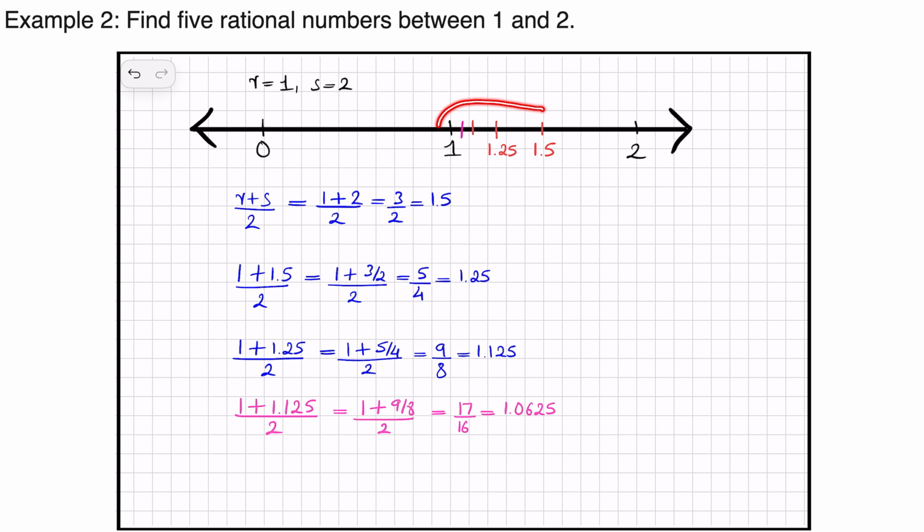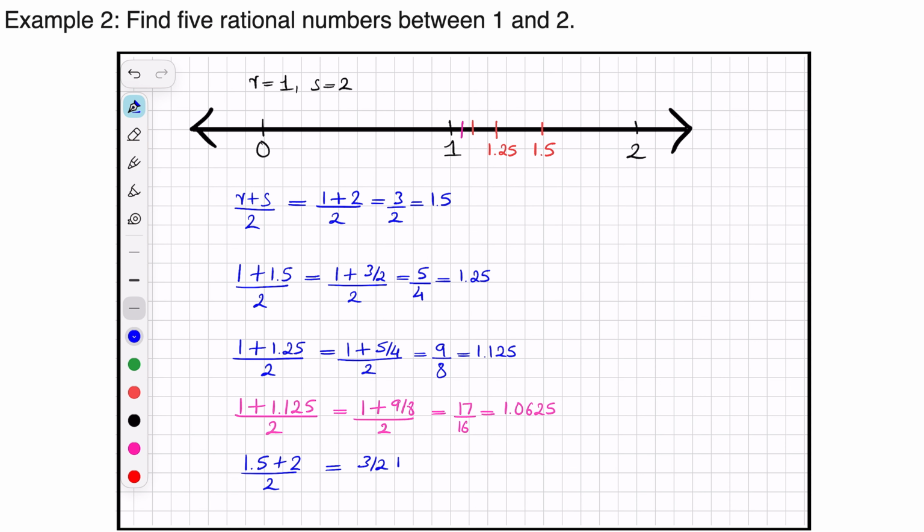So more and more numbers are coming into this region, right? We have this entire region not utilized. Let us change the values of r and s to 1.5 and 2. So we can write it as (1.5 plus 2) by 2.